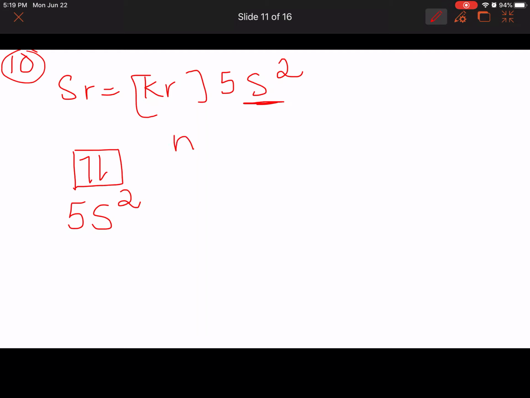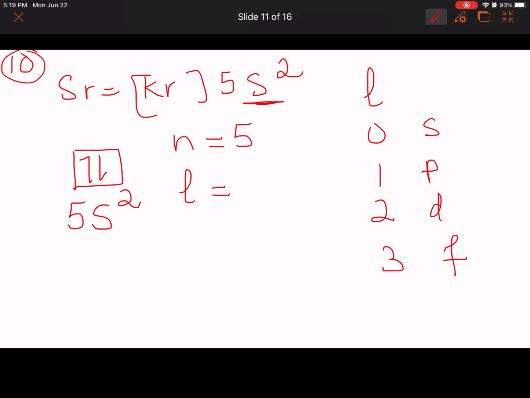Now, what is the principal quantum number in 5s2? It is 5. And since this orbital is s, remember L values could be 0, 1, 2, 3 for orbital designations s, p, d, f, the L should be 0.